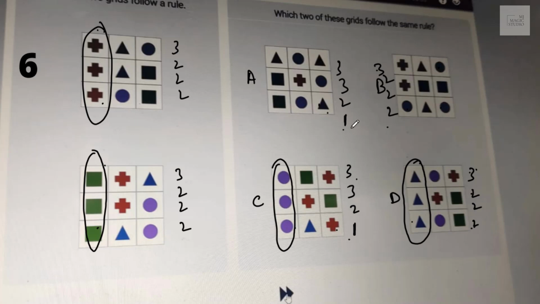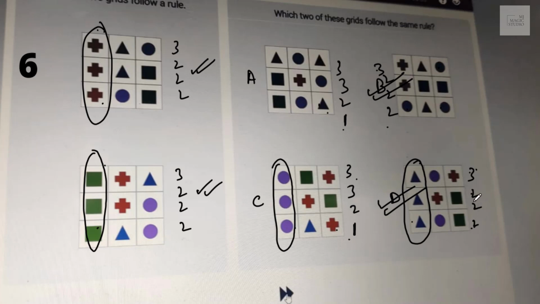So whenever you have this kind of dilemma, I'd request you to go in for the count first. If you have more than 2 having the same number of count, as we have seen in the previous example, then you go with the shape matching of the pattern. But here I'll go with count 3 2 2 2. Here also I'll take up 3 2 2 2. I'll go with B and D, and yes, that's correct.